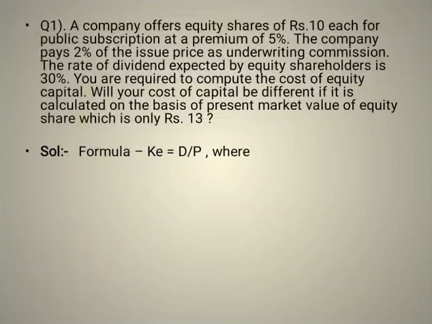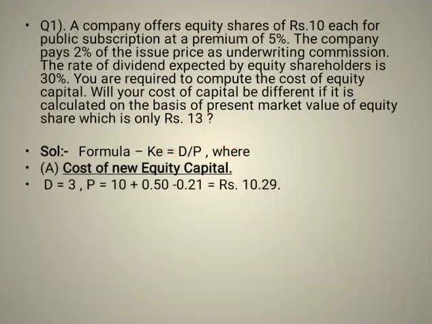So instead of applying the formula of DPS upon MPS plus R, we will just write DPS upon MPS, meaning dividend per share upon market price per share, which can also be written as D upon P. So that's the formula of cost of equity, D upon P,